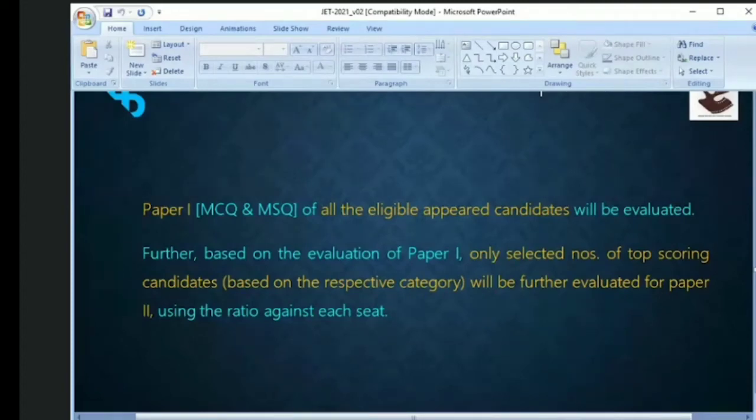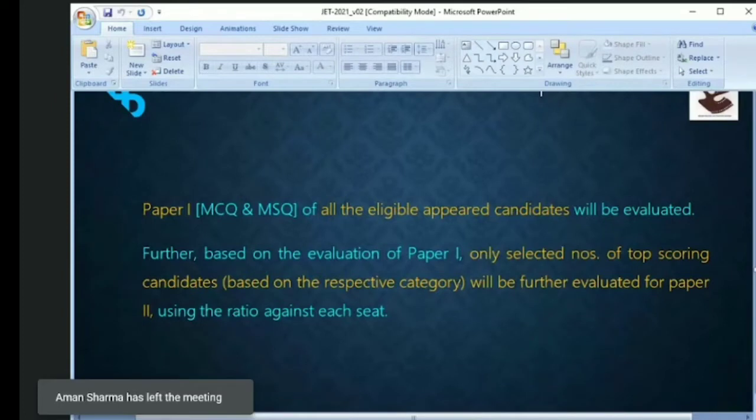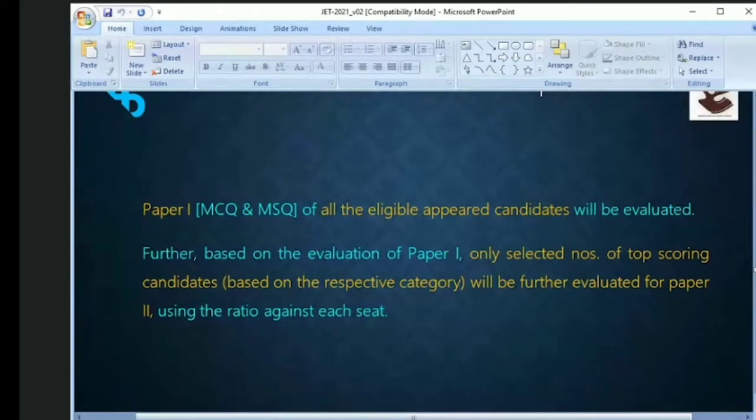So the paper one, which is of MCQ and MSQs of all the eligible appeared candidates, will be evaluated. Further, based on the evaluation of paper one, only a selected number of the top scoring candidates, based on the respective category, as we have general, OBC, SC, ST, general EWS, PWD, etc., will be further evaluated for paper 2 using the ratio against each seat that is available